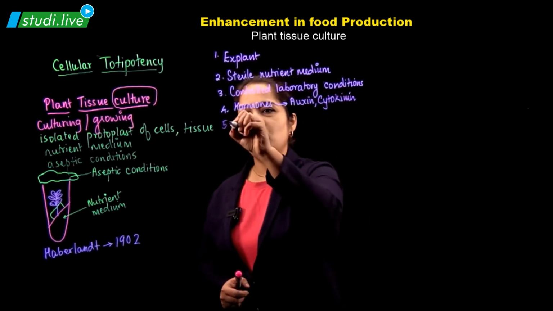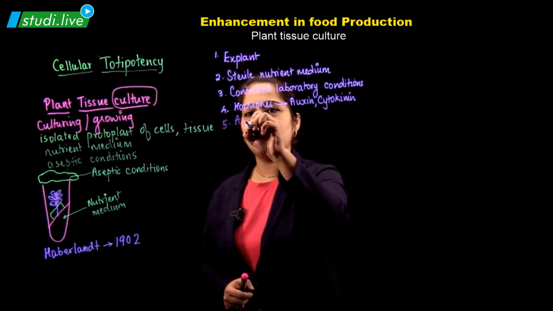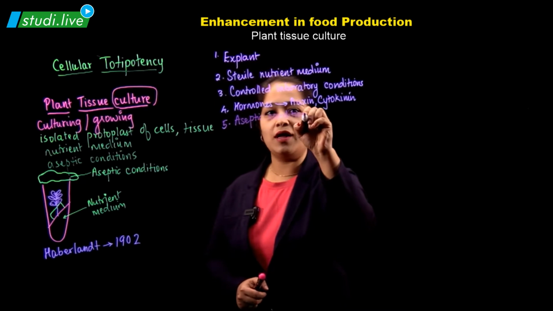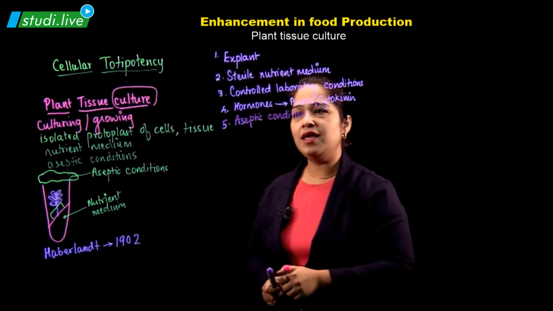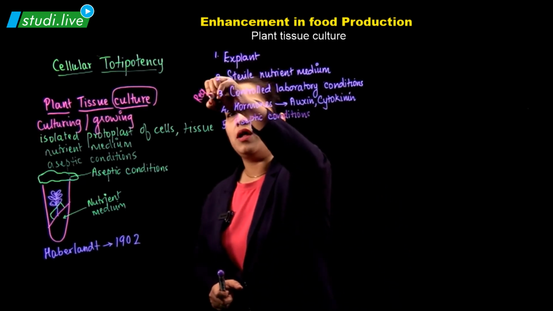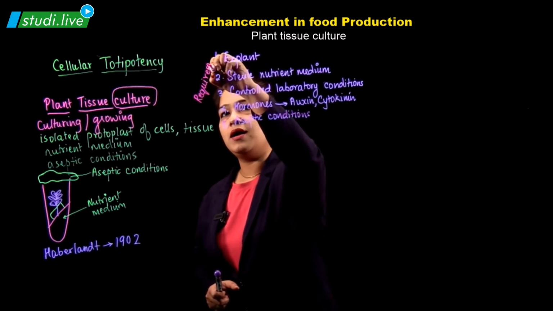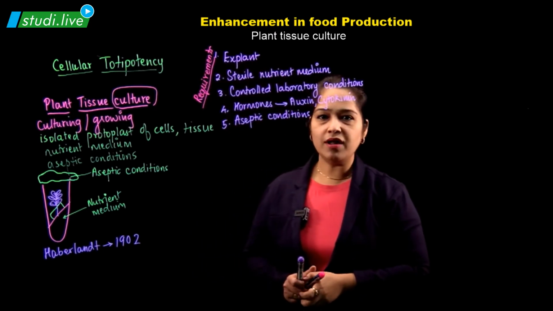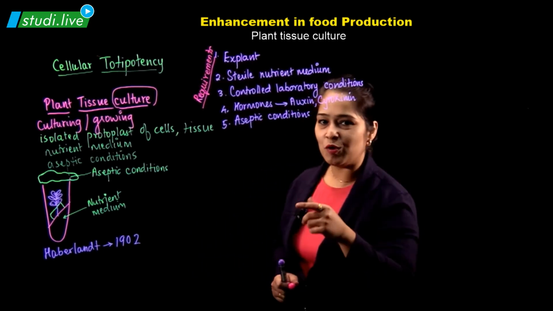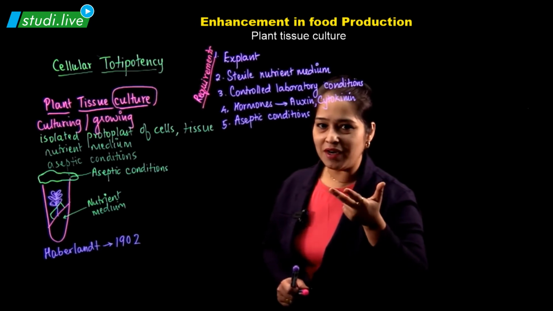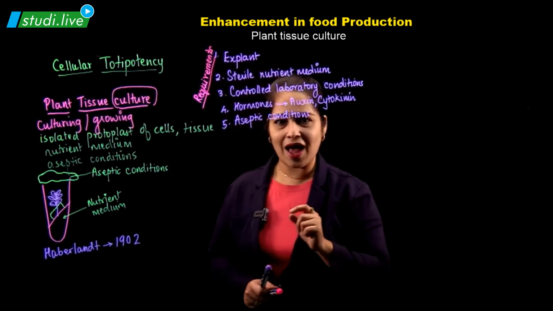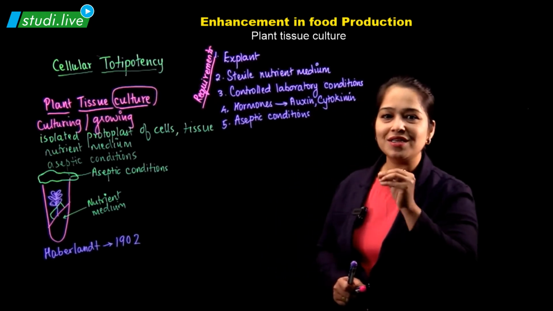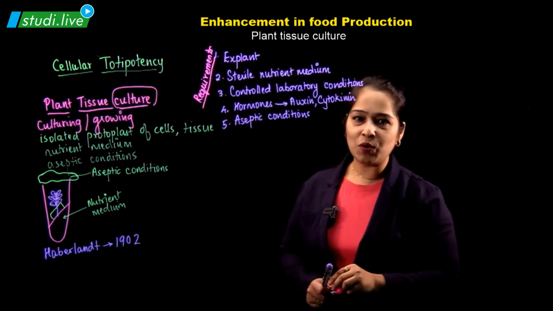And the fifth and the most important one is aseptic laboratory conditions. So let us have a brief look at what are the requirements of plant tissue culture. First is the explant. Second is nutrient medium. Third is controlled laboratory conditions, which includes temperature, light and humidity, hormones like auxin and cytokinin, and maintenance of aseptic condition, which is sterile conditions. So these are the requirements.